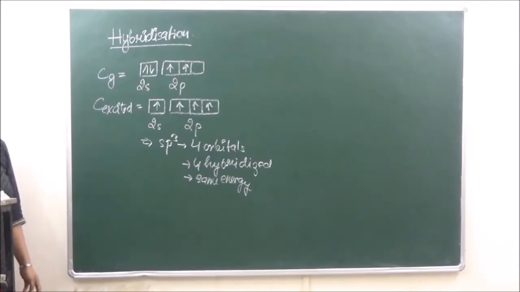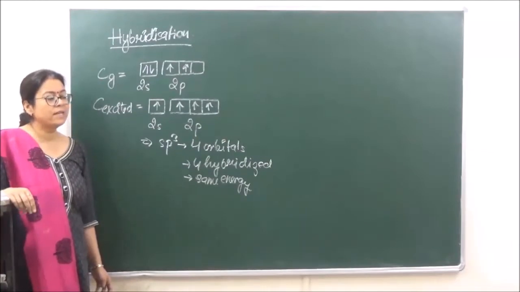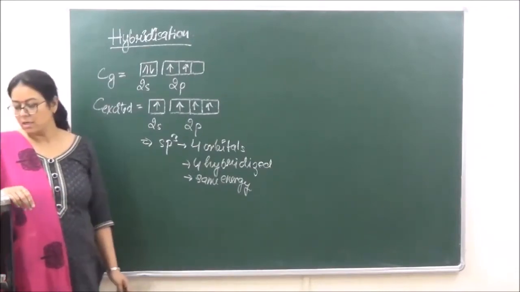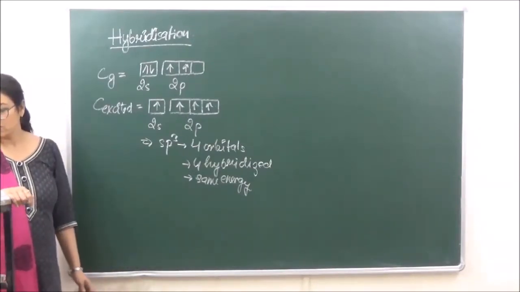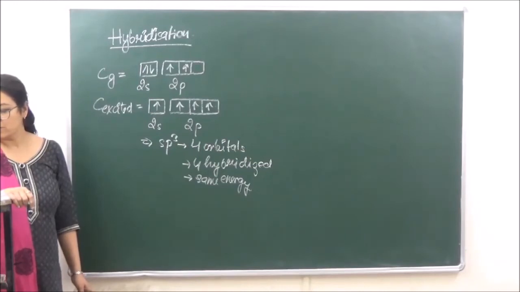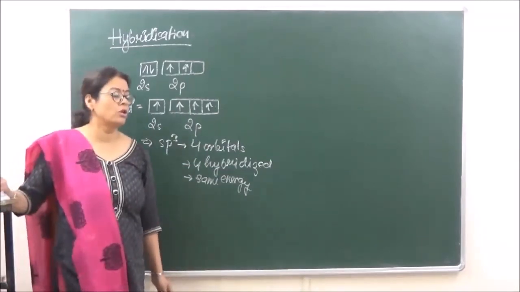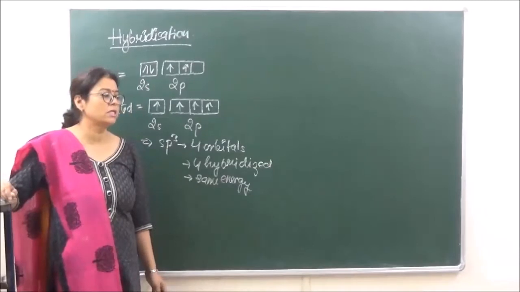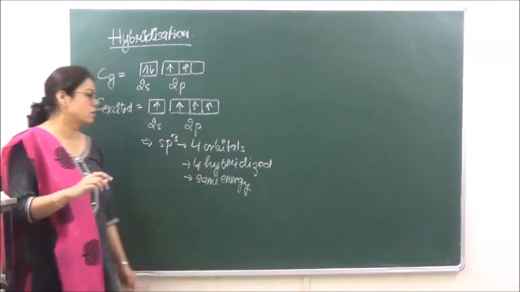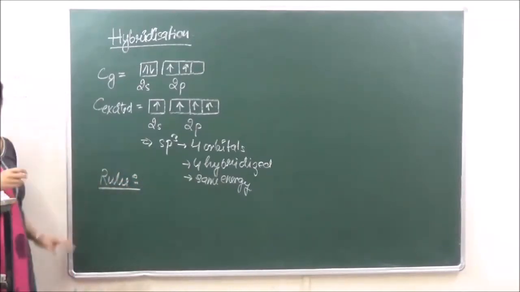So now if you want to define hybridization, you can write down: the mixing of atomic orbitals of nearly same energies to give orbitals of absolutely same energies is called hybridization. What are the rules for hybridization?